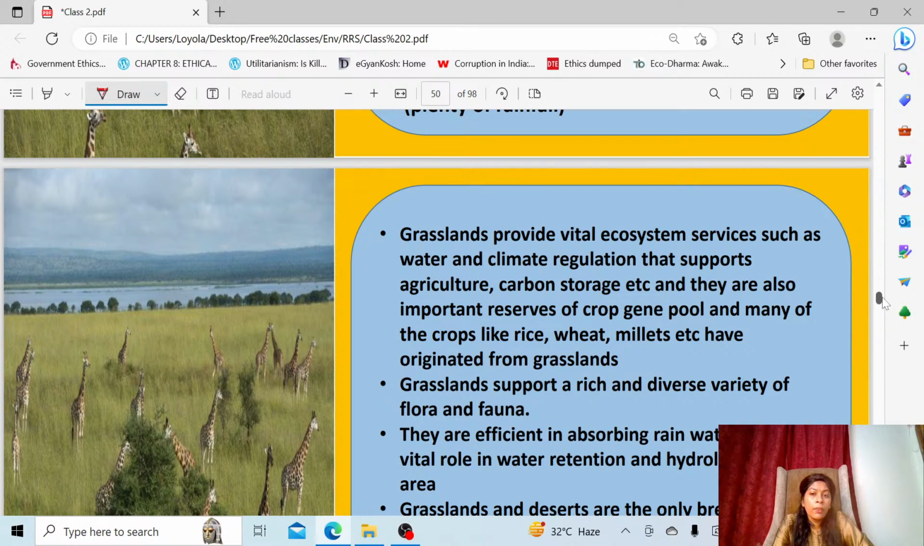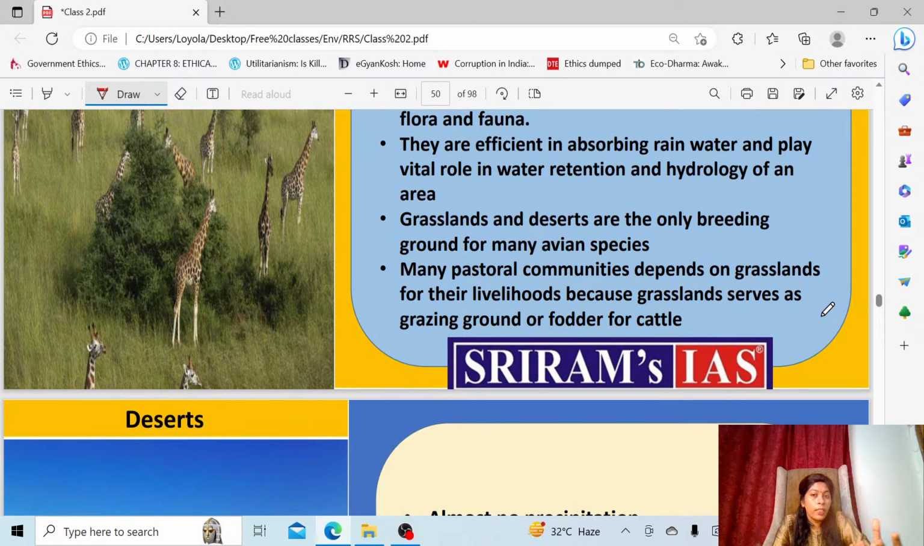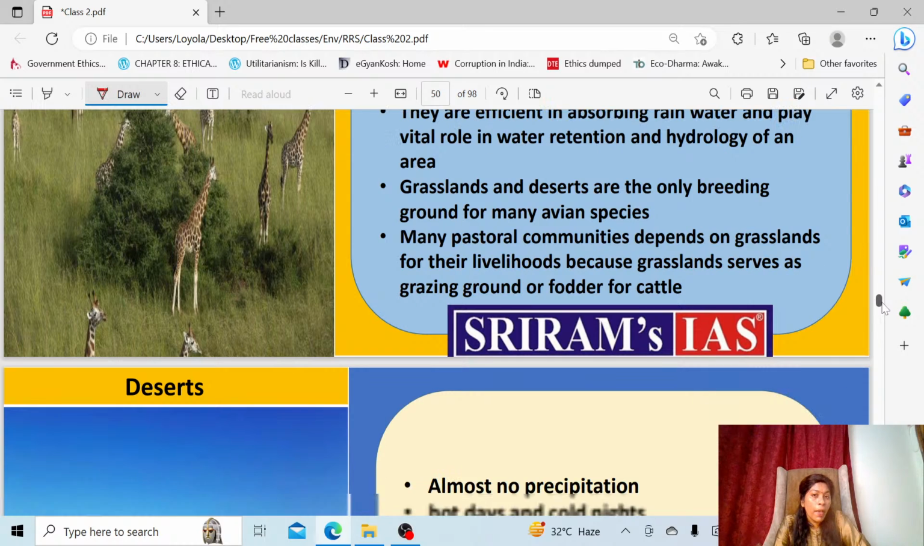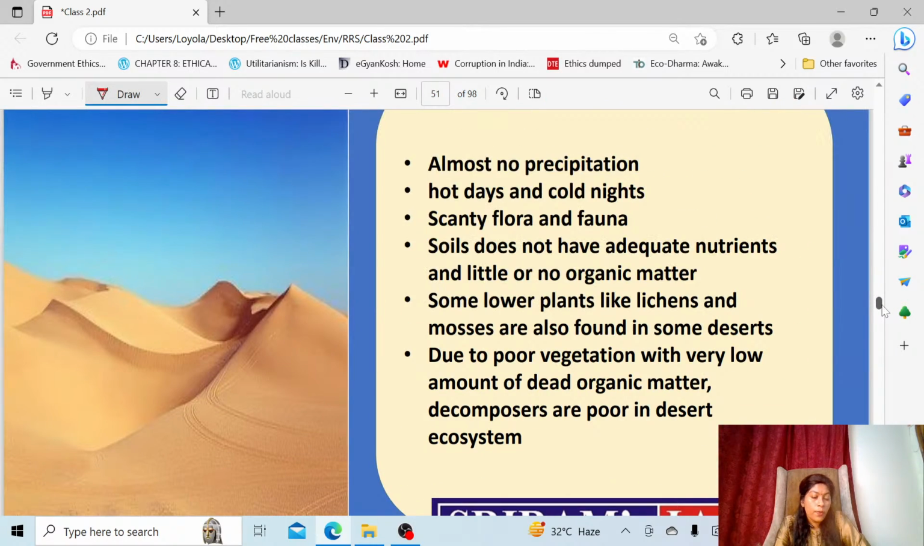And even when there is a lot of rainfall and the river is overflooded, this grassland will try to retain the water, and it will also circulate the water in the hydrological cycle. So that's how grasslands also play a very important role, and many pastoral communities are dependent on the grasslands for their livelihood. There are not many programs or protection measures for grasslands.